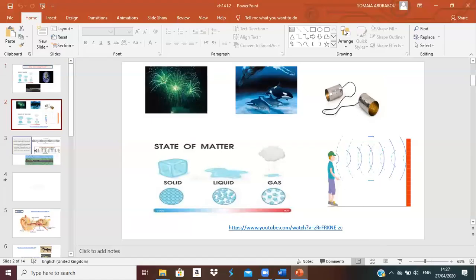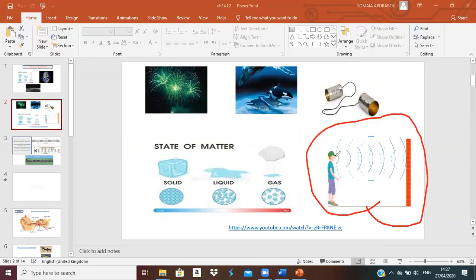This is called an echo. What is an echo? Like if you are talking in an empty room, and you hear your sound again. Yes, this is called an echo.